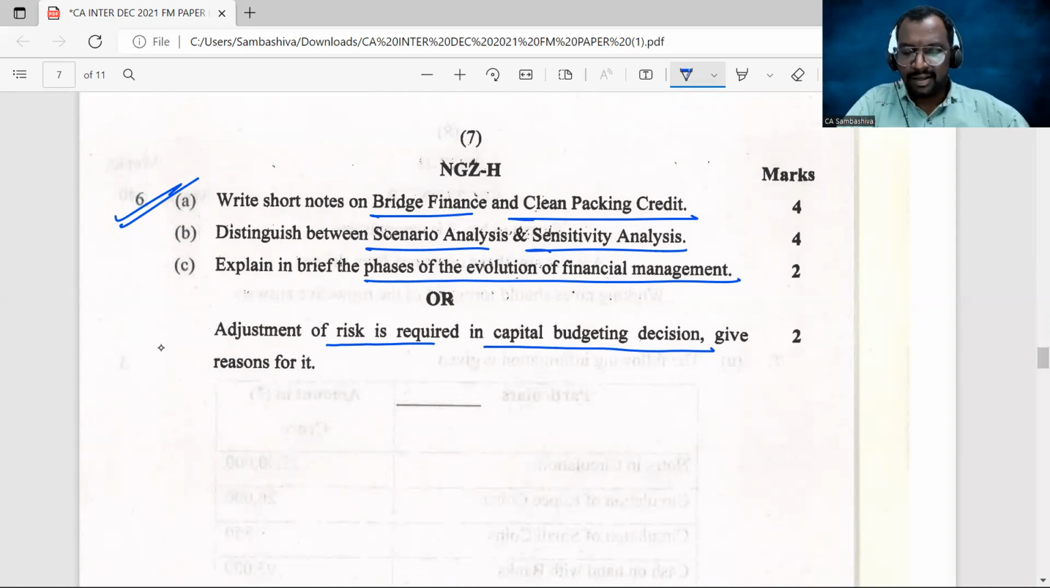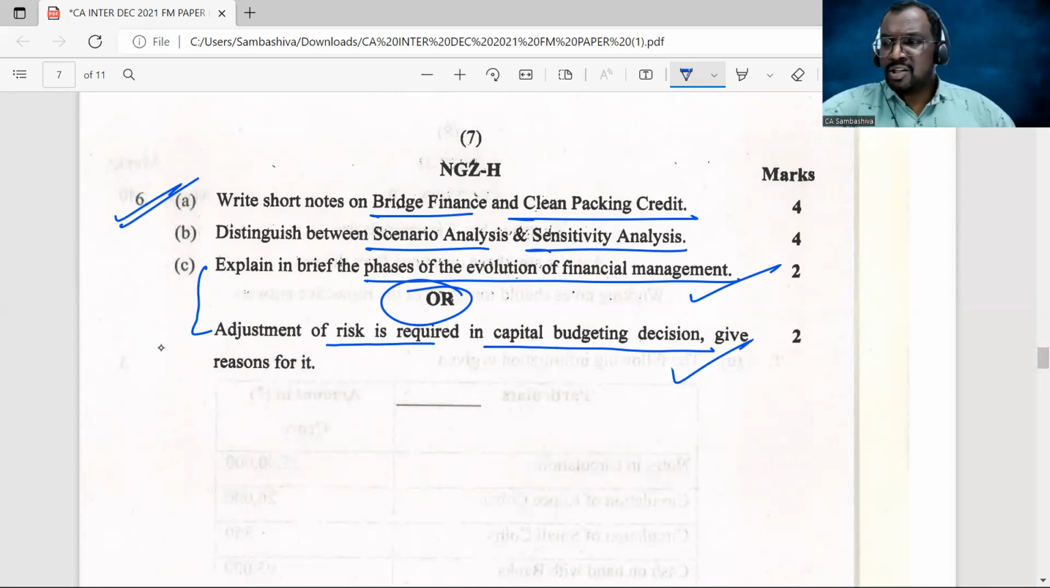Are you following, sir? And here you can see in question number C, you have internal choice. Either you can write about the evolution of financial management, or you can write about risk analysis in capital budgeting decisions, right? So you can enjoy this internal choice. That's why I always try to answer question number 6 and enjoy the benefit of internal choice.